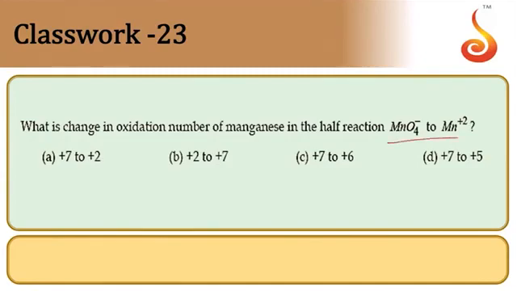Then, what is the change in oxidation number of manganese in the half reaction now? In MnO4-, Mn has the +7 state and Mn2+ is directly given to us. So +7 to +2 state we have. Plus 7 to plus 2, option A.